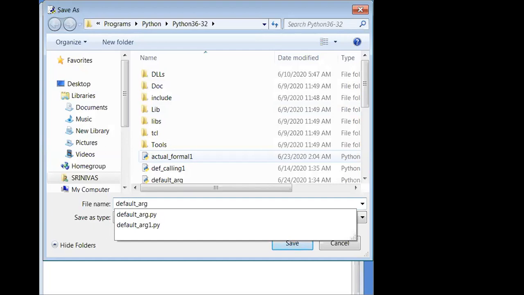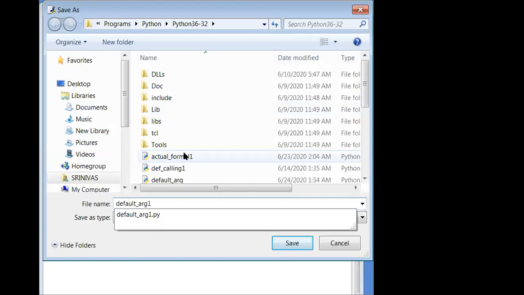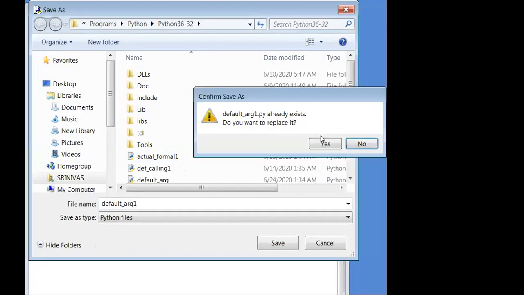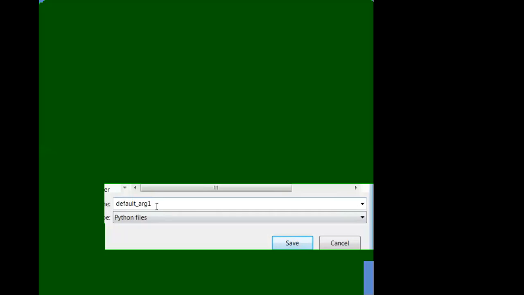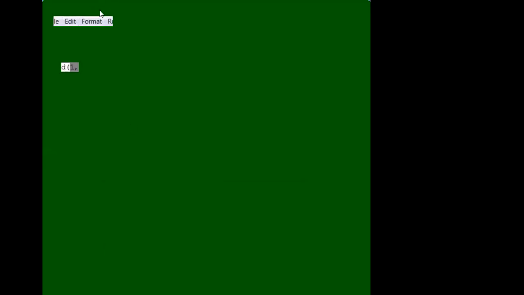Default argument. You need not give the .py extension, it will be saved by default. Oh, it already exists. Okay, I will make it default argument 2 then. By default, it will be saved with .py. You need not give it. Okay, fine.